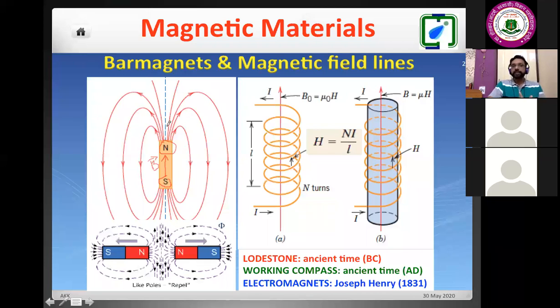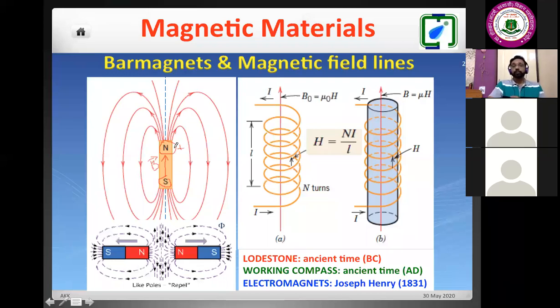Outside the bar magnet, they originate from the North Pole and finish at the South Pole. So these are the textbook physics definitions for the bar magnet. Now, if we try to compare with electrical dipoles, because electrical dipoles were known for the first time. Then people discovered magnetic dipoles and different kinds of phenomena. So they initially tried to compare. They said that this magnetic dipole is similar to the electrical dipole.